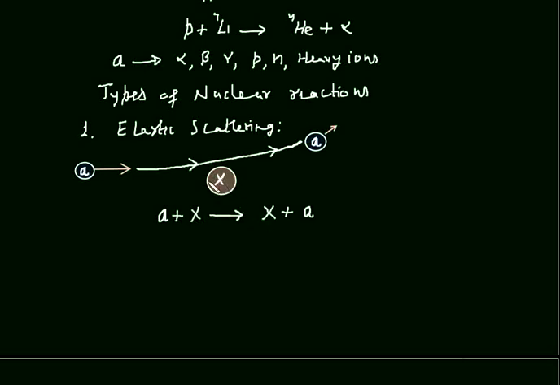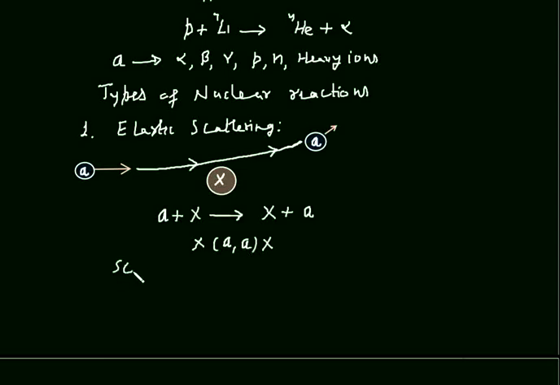This target nuclei remains at its position and only the incident particle deviates from its path. It means incident particle and outgoing particle are the same. The symbolic representation of this nuclear reaction now becomes X(A,A)X. This is the target nuclei, this is the product nuclei, this is the incident particle and this is the outgoing particle.